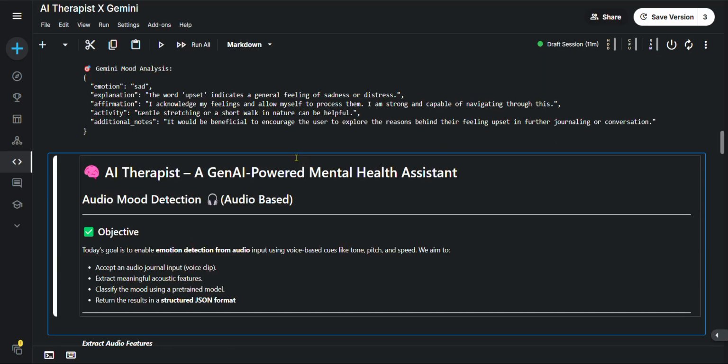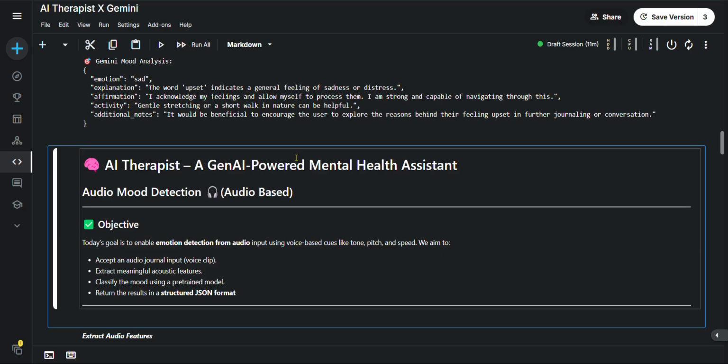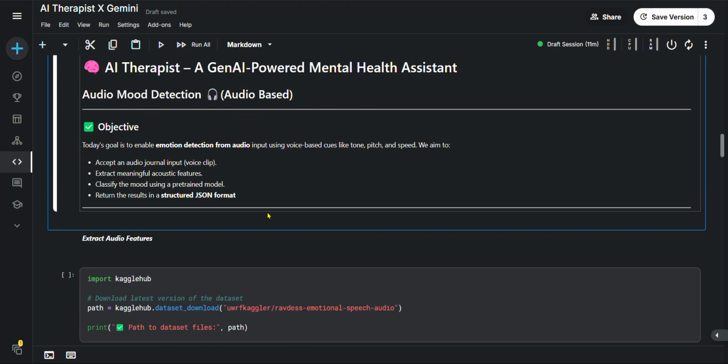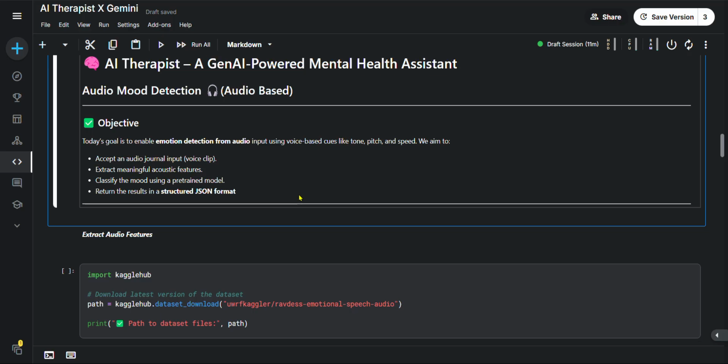So next we will go with the AI therapist, a generative AI powered mental health assistant, audio-based mood detection. The objective is emotion detection from the audio input. So accept an audio journal input, extract meaningful acoustic features, then return the results in a structured JSON model.